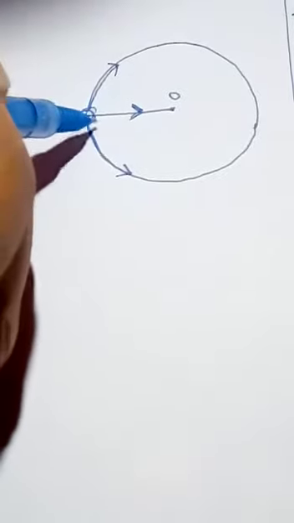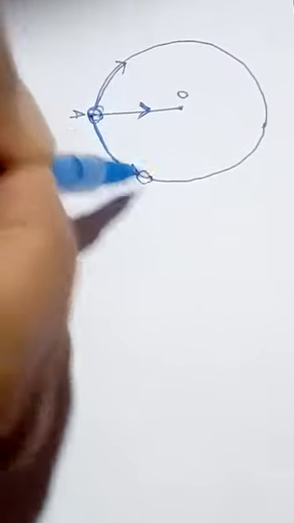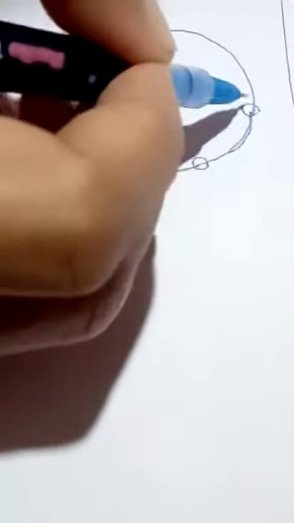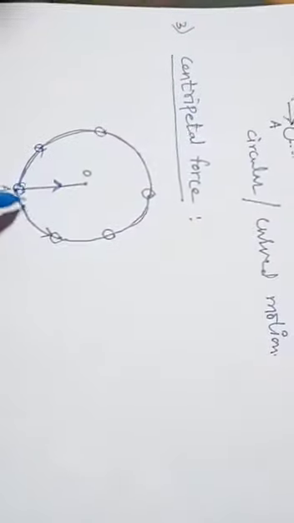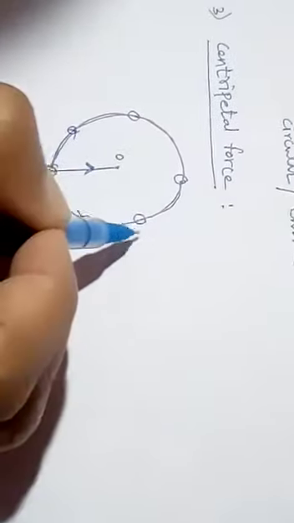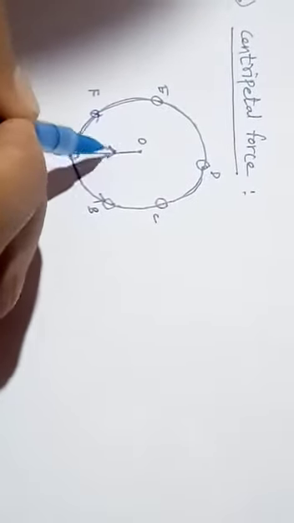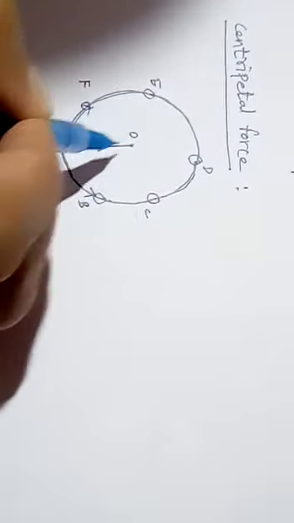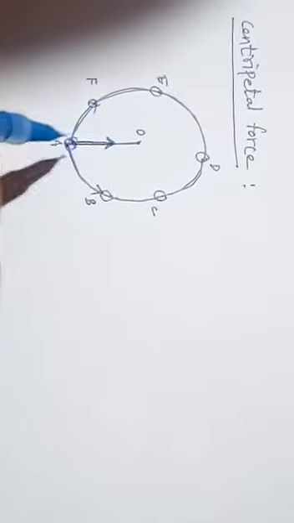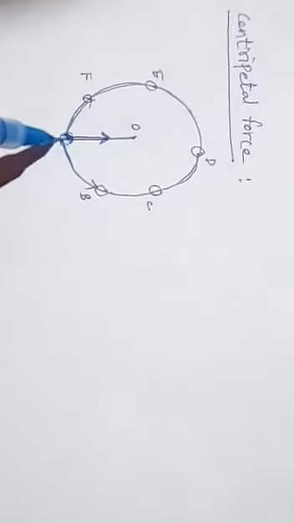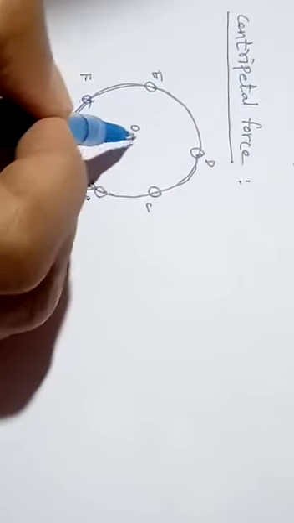So this body, after some time, comes to this point. After some time, it comes to this point. In this way it keeps moving and completes the rotation. Suppose this is point B, this is point C, D, E, F. Suppose a string is used to tie this object to its center.